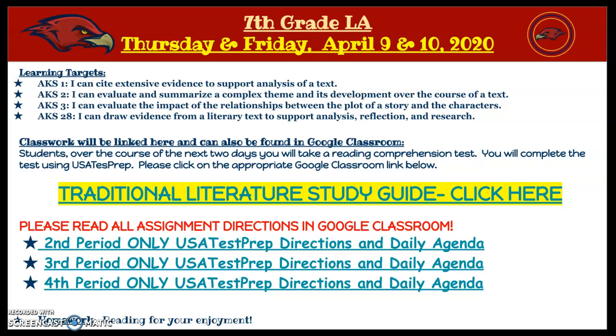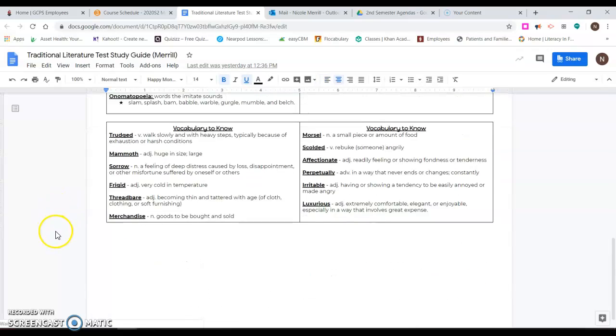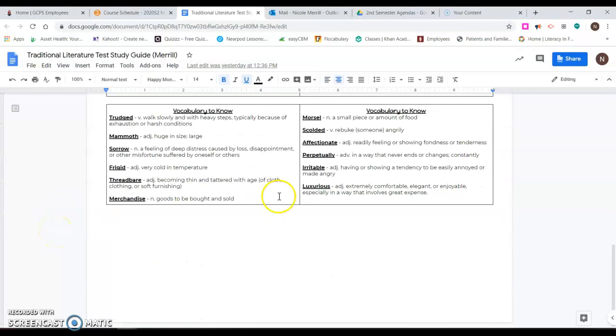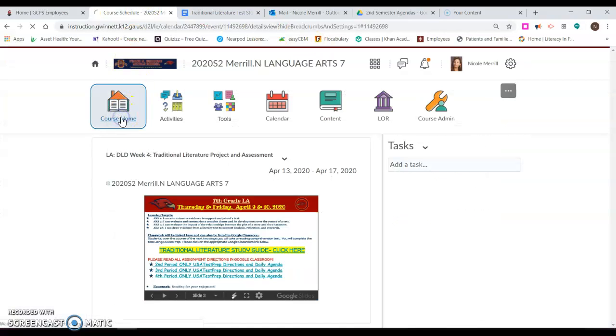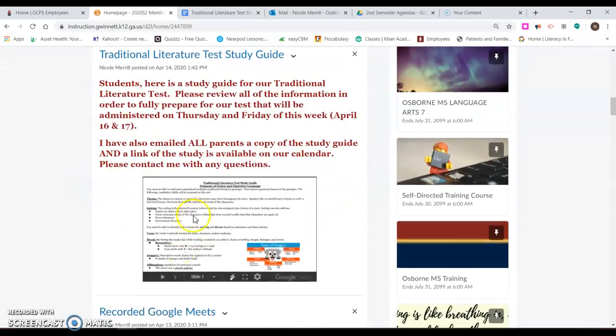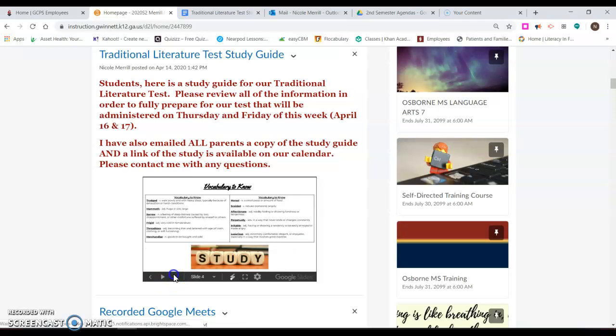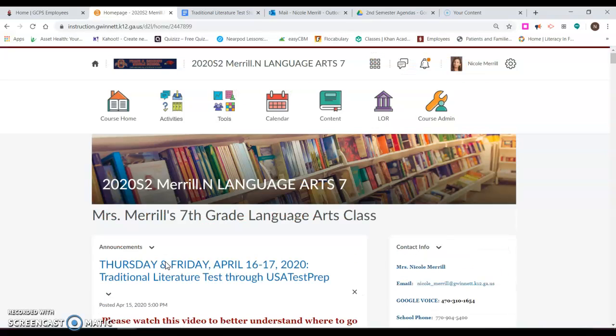Here's our Thursday and Friday slide. Notice that I have Traditional Literature Study Guide. Click here, and it'll bring you to the Traditional Lit Study Guide. However, I also emailed all parents a copy of the study guide, and I also put our study guide in our announcements in a Google Slide format, and you can see that right here. So I have it in several different areas, and I've even emailed it to your parents. Make sure that you guys are looking out for that.